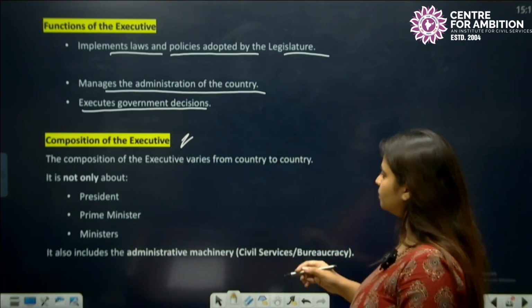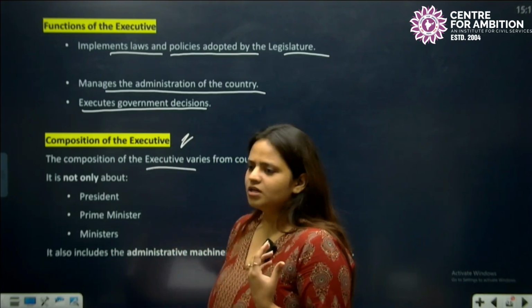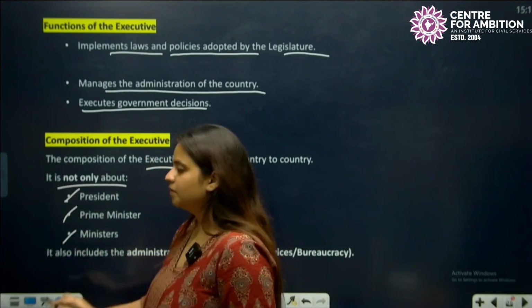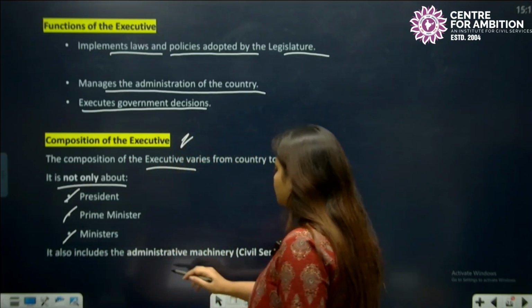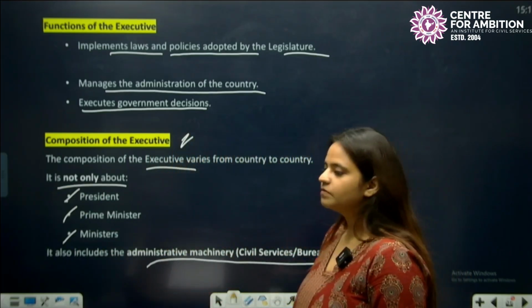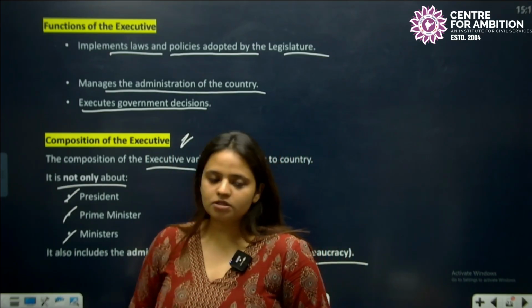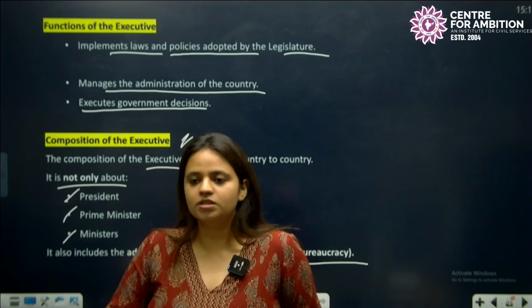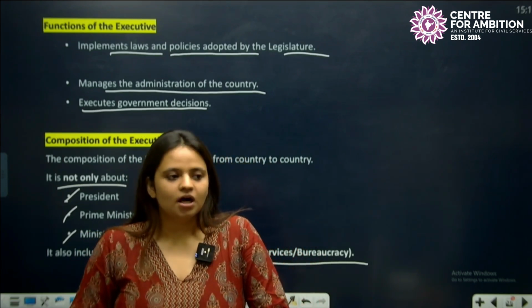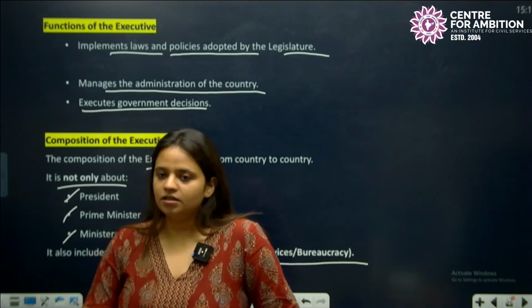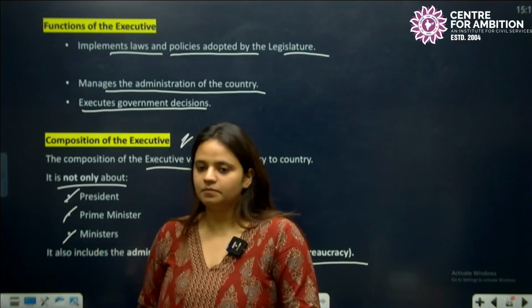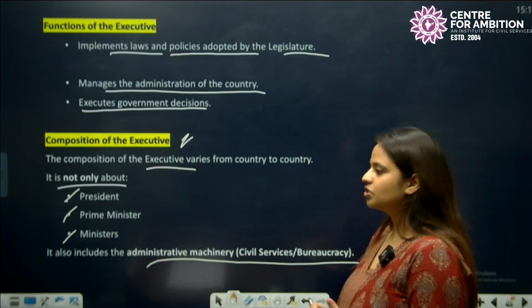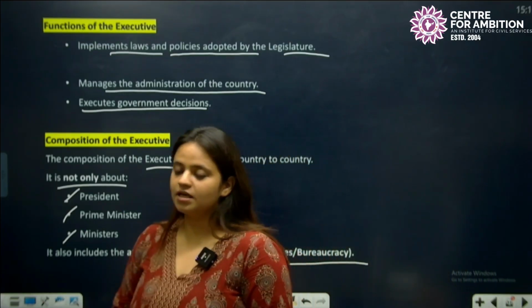The executive not only includes the president, prime minister and the ministers, it also includes the administrative machinery, which is the civil servants. The civil servants are the permanent bureaucrats, and the president, prime minister and ministers who are responsible for political decision making are known as the political executive.